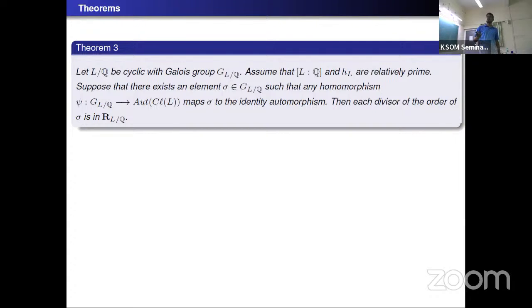So psi of sigma will be the identity automorphism. So from here we get that 1 is an element of R(L/Q) whenever the class number of L is relatively prime to the degree of L over Q. So as a consequence of this theorem, we obtain the Kummer